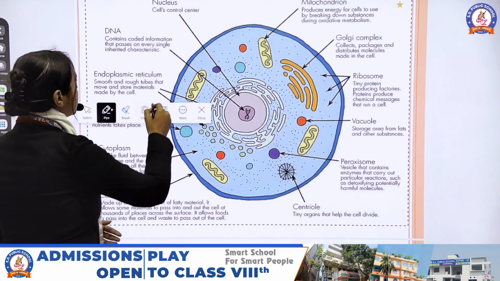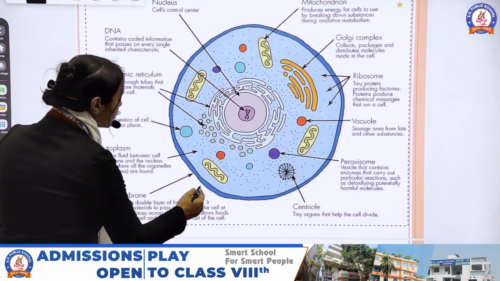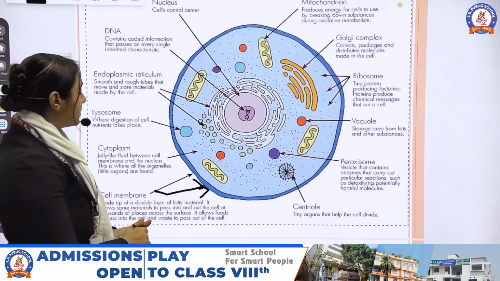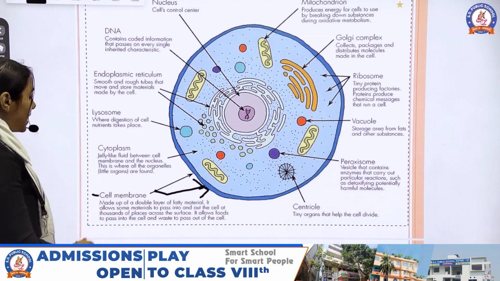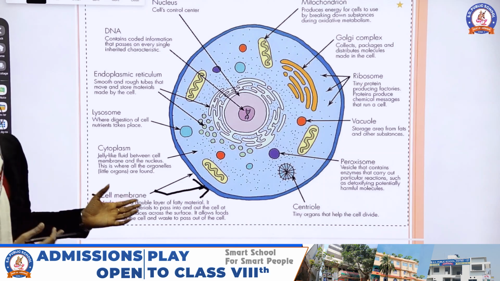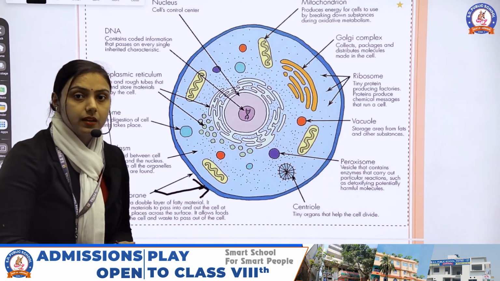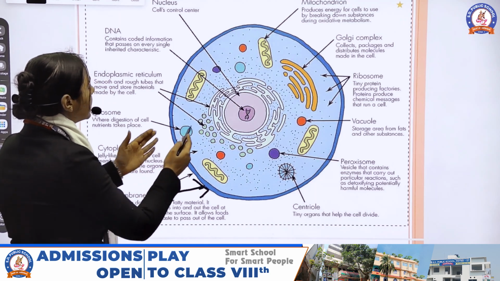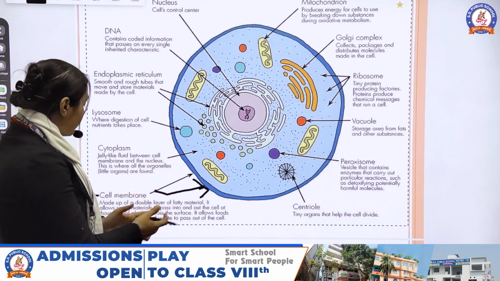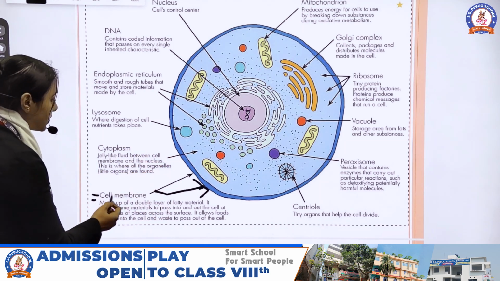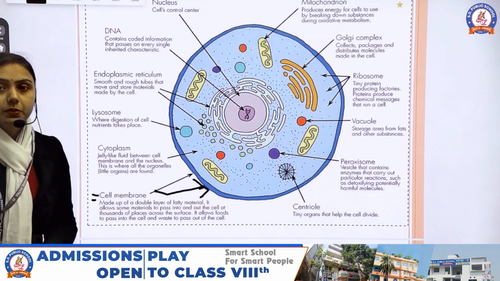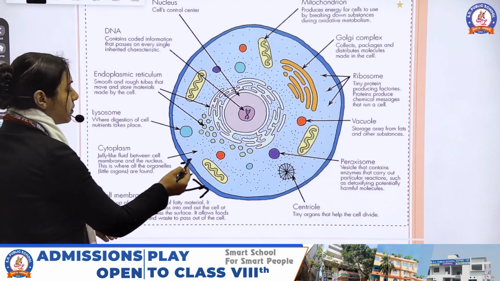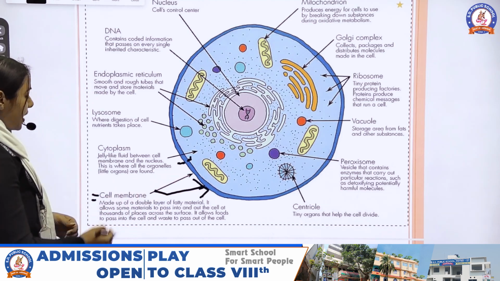The outermost part of the living cell, the outermost part of the animal cell, is called the cell membrane, which surrounds the cell. It provides protection to the cell so that the organelles live safely. It is made up of a double layer of fatty material: the outermost layer and the innermost layer.